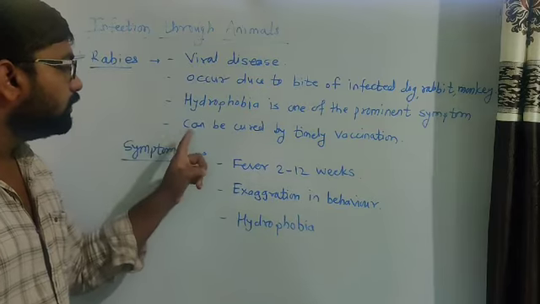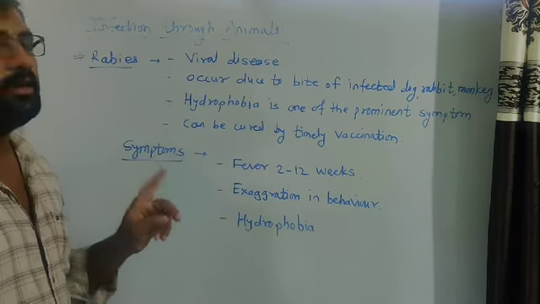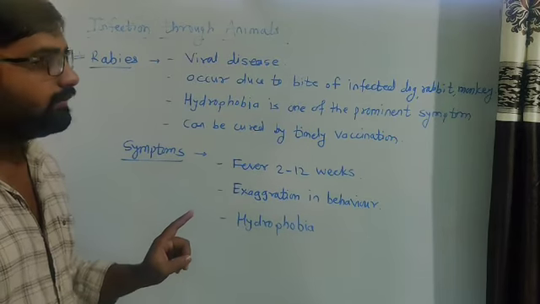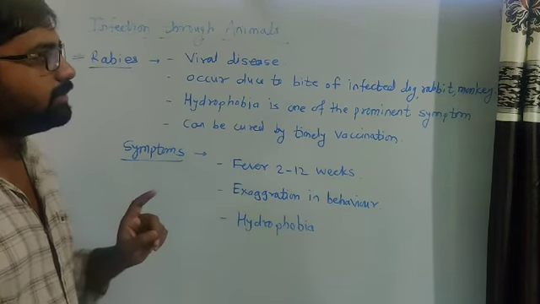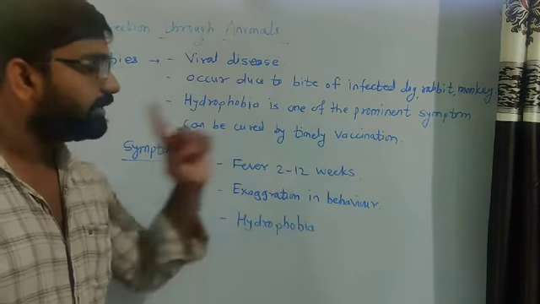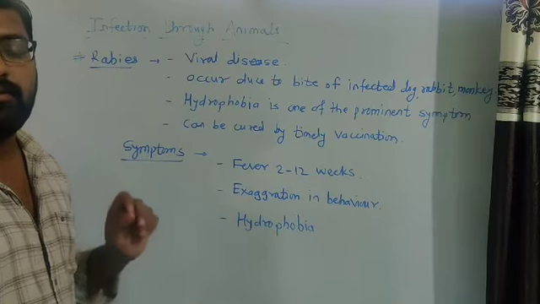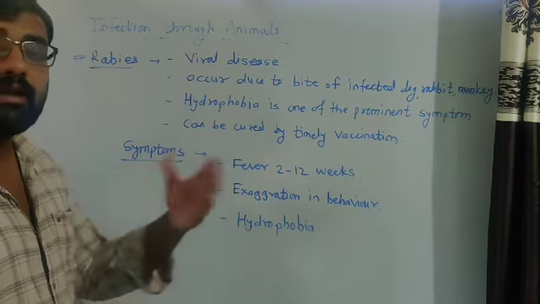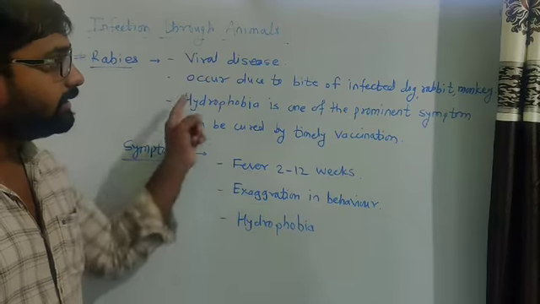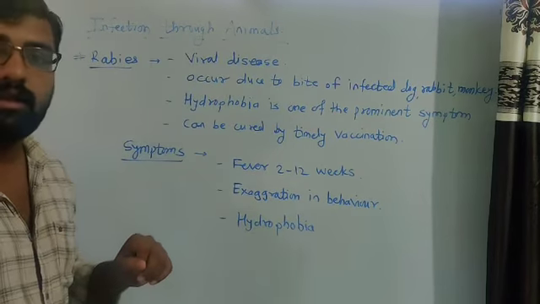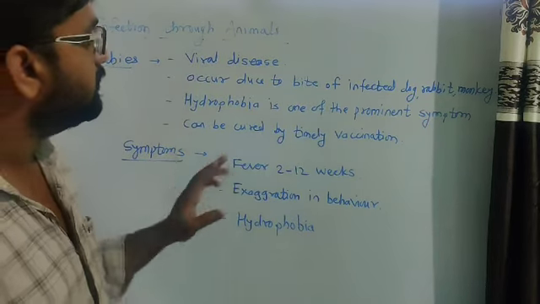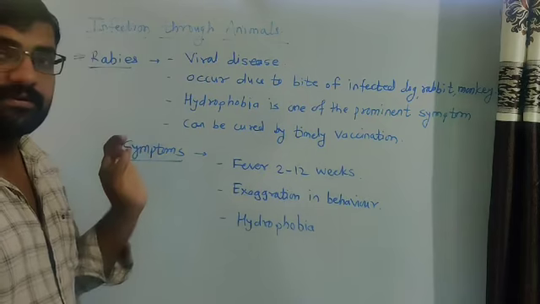We have to take vaccination if a dog, rabbit or monkey bites someone. They have to take vaccination properly within time, because after 90 days the bitten person starts to show symptoms. So we have to take timely vaccination for rabies.